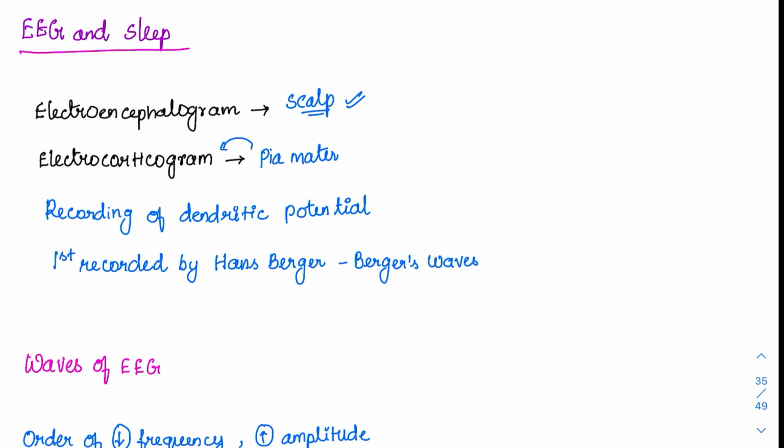This EEG, clinically, is very, very important for seizures. But physiologically, it is important for the sleep studies. The various stages of sleep are indicated by these EEG waveforms only. And it is the recording of dendritic potential. It was identified by a scientist called Hans Berger. That's why these waves are also called Berger waves.